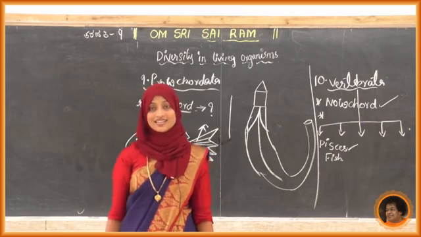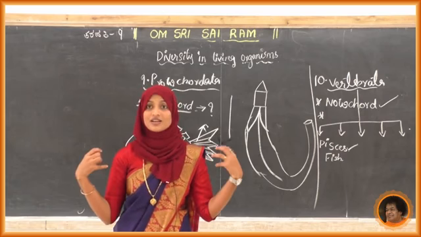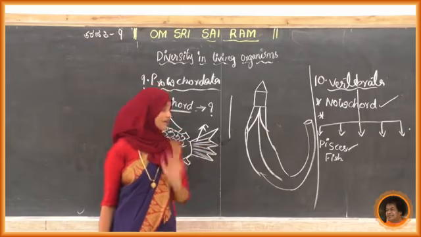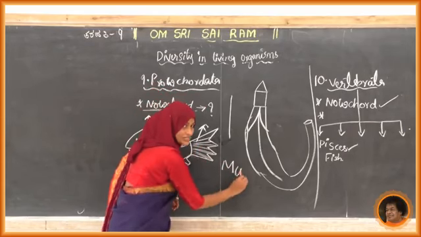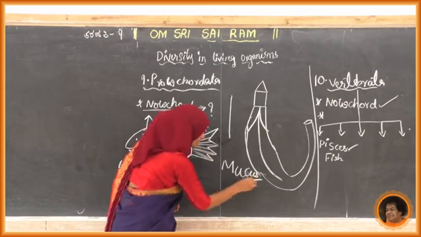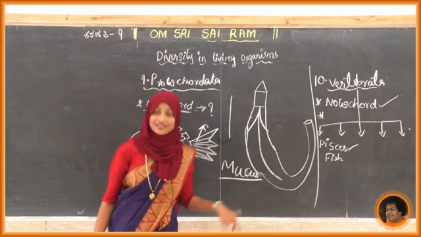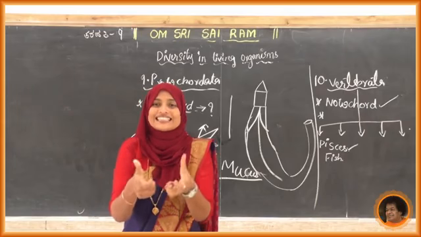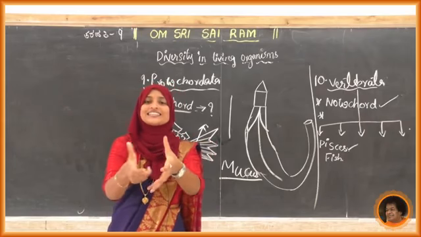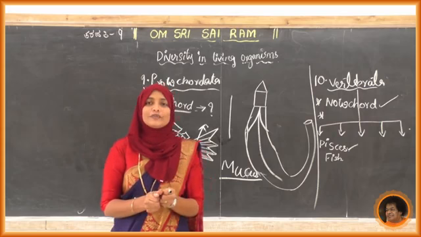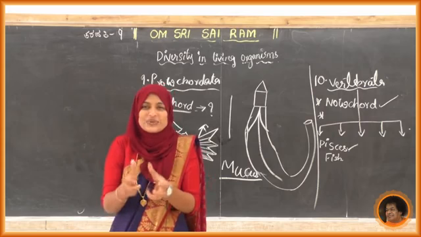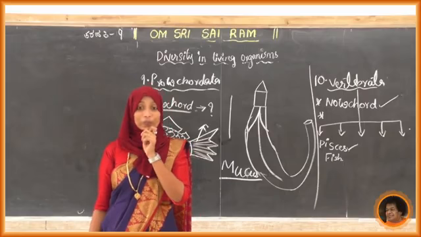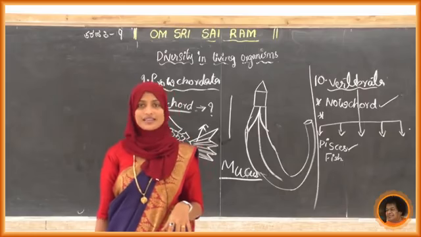Lack of scales in its body or in its skin. But it has a mucus gland in its body. Write down that here. Mucus, what is the spelling? Mucus gland is present in its skin. Because of that, if you touch this frog, it is slippery. If you try to take that frog, it runs away because it is very smooth, slippery like soap, because the mucus gland is present in the skin of these amphibia.